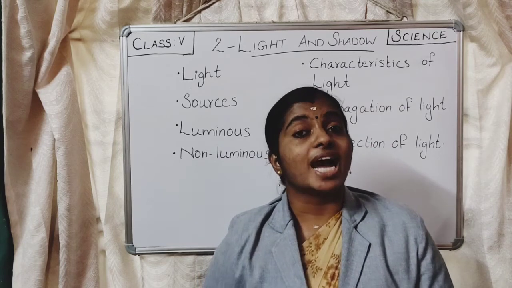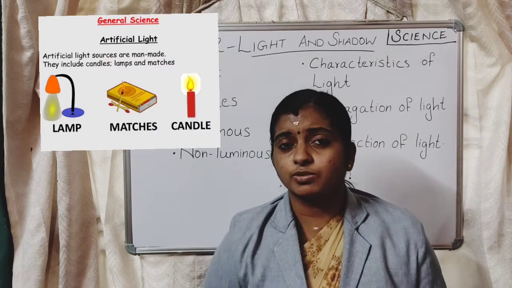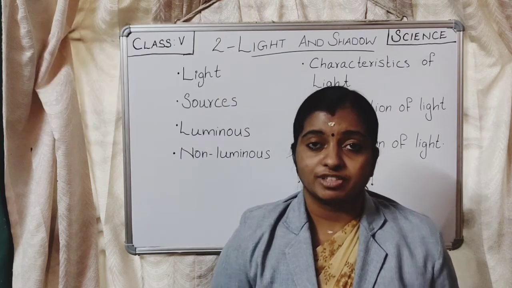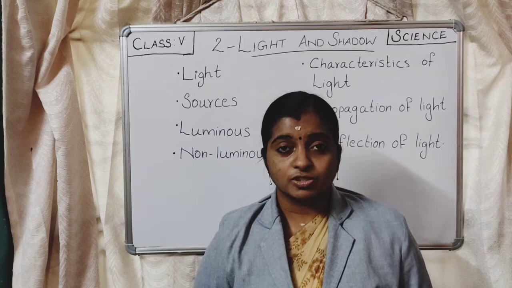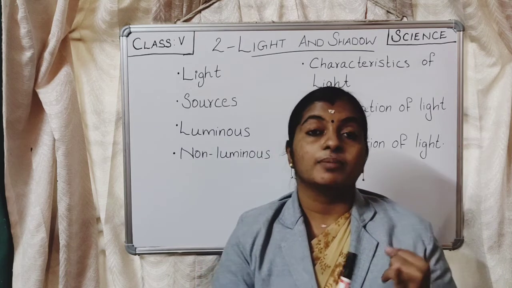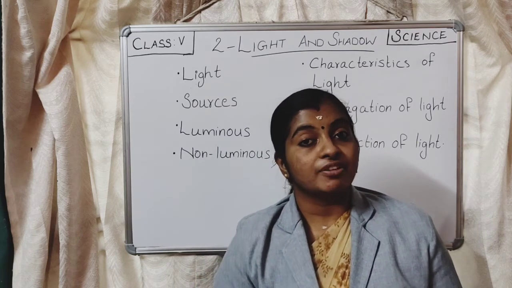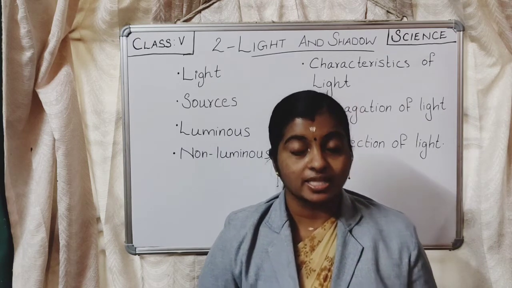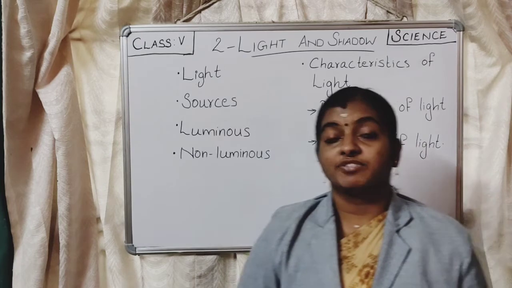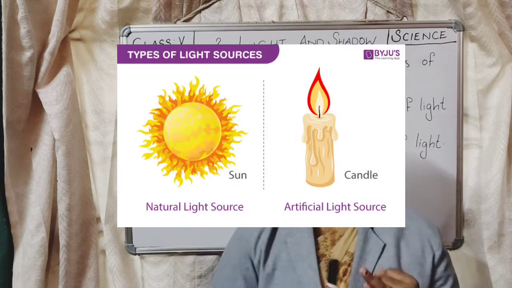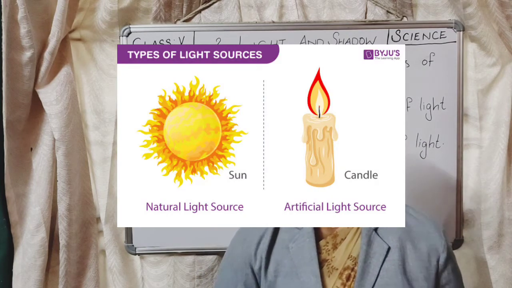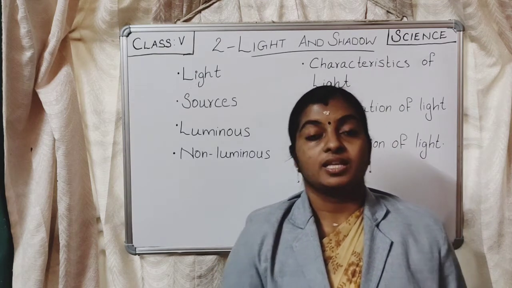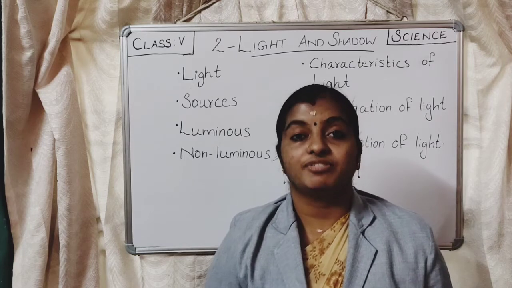Then I told you about artificial source. So, what do you mean by artificial source of light? It is created artificially, right? And can you name some artificial sources of light? Yes, a bulb, torch, CFL, LED, all these are examples of artificial sources of light. So, sources of light can be generally classified into natural sources and artificial sources. Natural source means a source of light which is already present in nature, and artificial means that it is created artificially.